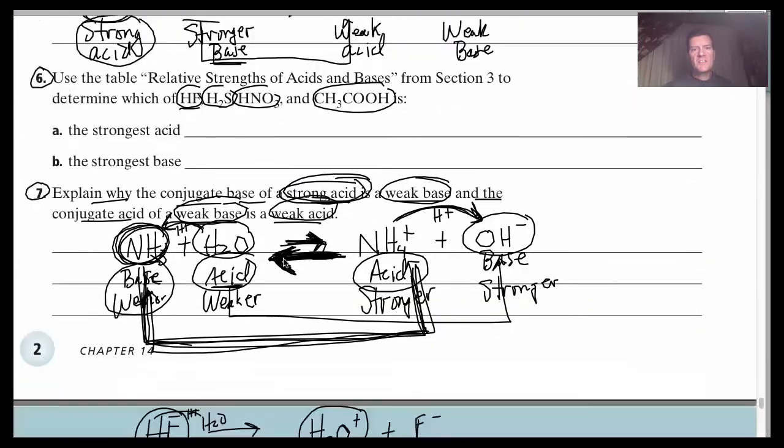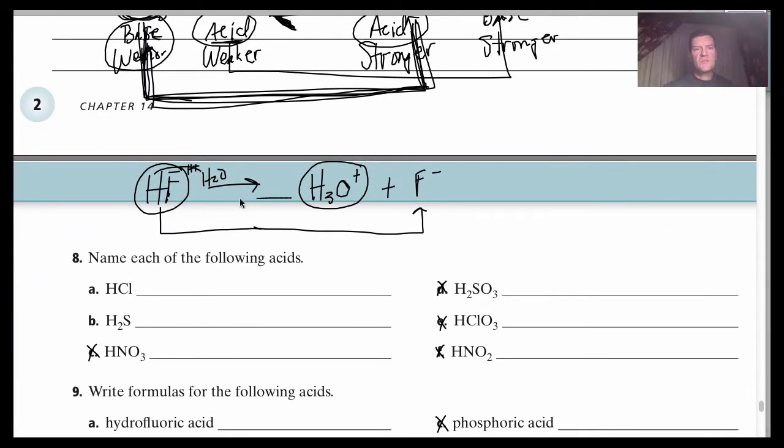Well, what is its reaction? Its reaction is the reverse direction, that way. So this hydronium wants to donate H plus to the fluoride more than the HF wants to donate it to the water on the other side. So this is my stronger acid, and it is paired with the weaker base, the water, which is acting as a base, but a weaker one. This fluoride is really going to accept the H plus from the hydronium, and both are going to push the reaction back the other way.